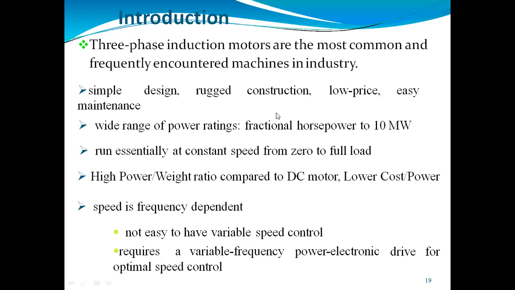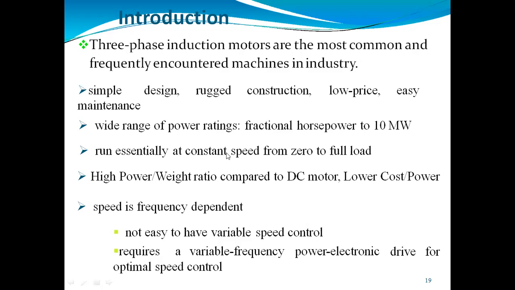Its construction is rugged, its price is low, and it is easy to maintain. It has lots of advantages compared with the DC motor: a higher power-to-weight ratio, and lower cost with respect to power. Its speed is frequently dependent.